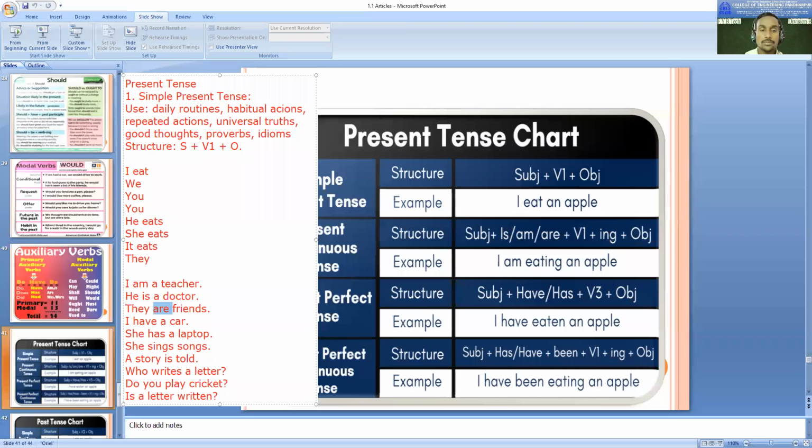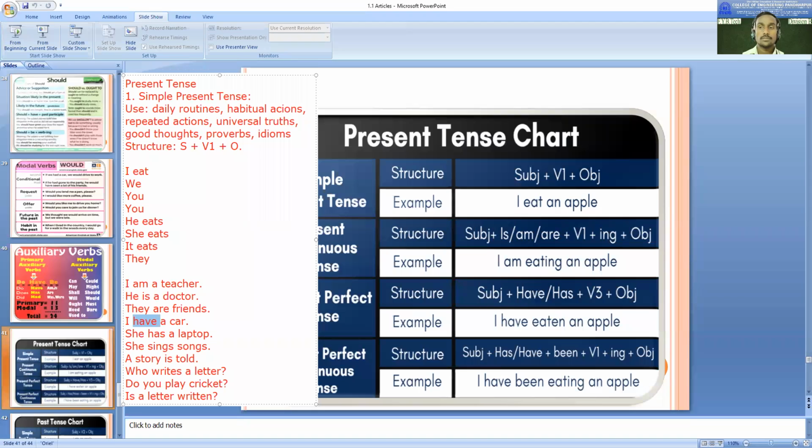I have a car. Here what will you choose? Is it simple present tense or? It is simple present tense. Are you sure? Yes, sir. That's not an auxiliary here, that's the main verb. I have a car.